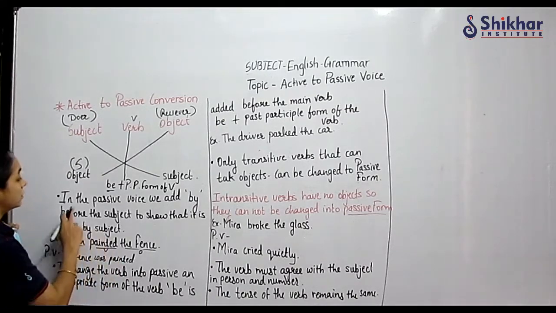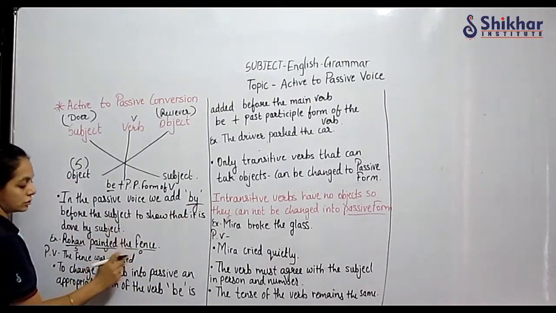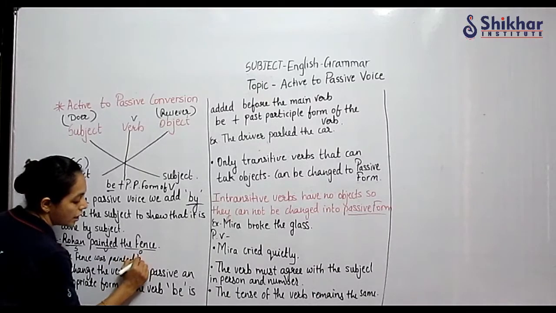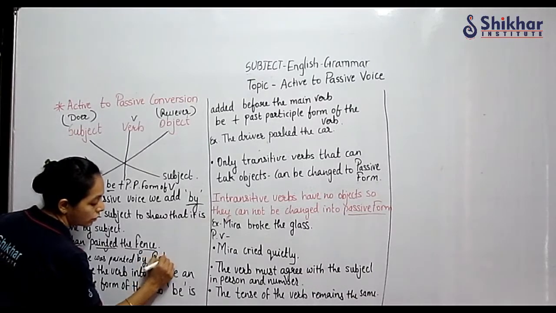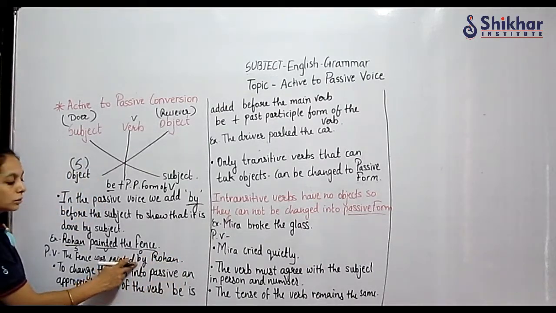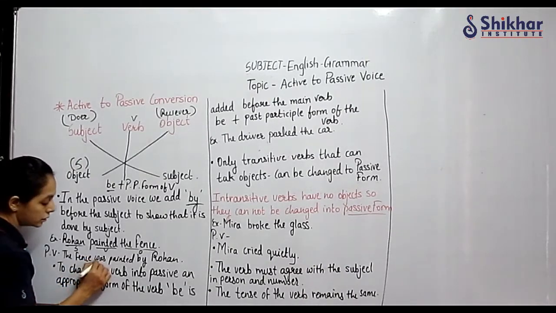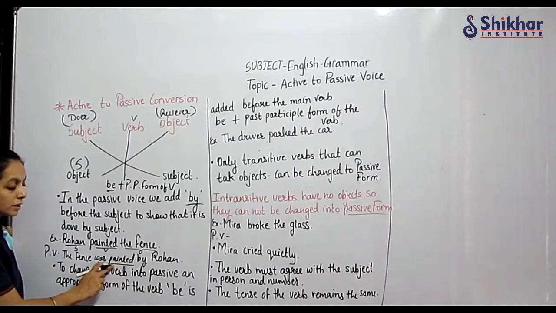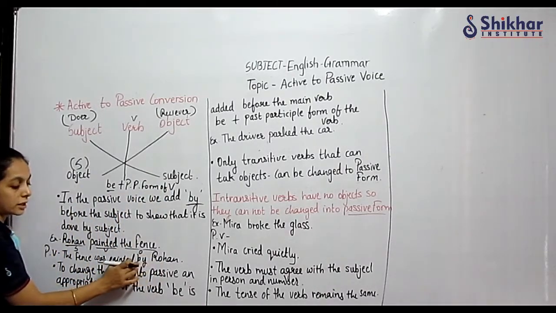Then we said in the passive voice we add by before the subject. So the subject we have to write at the end: the fence was painted by Rohan. Why have we written by Rohan? Because we have learned that the object will take the first position, then be plus past participle form of the verb, and then the subject.